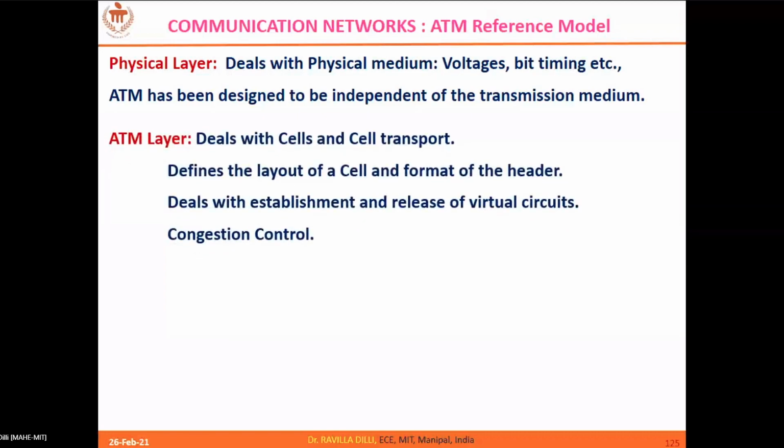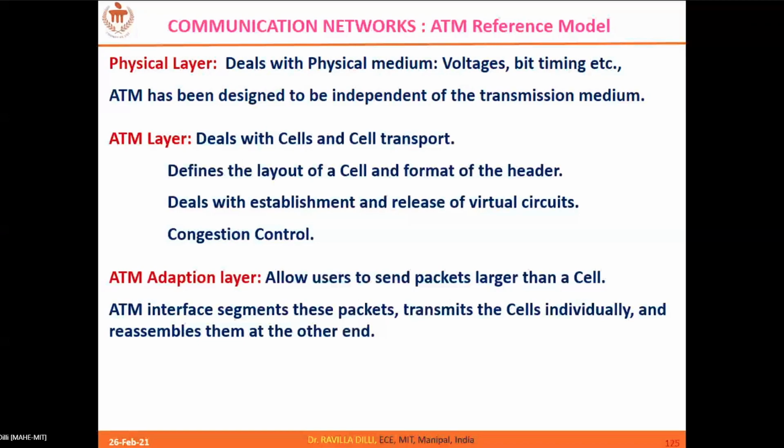Apart from virtual circuits, the ATM layer also looks into congestion control aspects. And the adaptation layer handles the data when the higher layers provide content which is larger than the cell size; then it is going to divide and segment it. So the SAR sublayer will segment it into smaller sizes, and at the other side, it will do the reverse procedure.